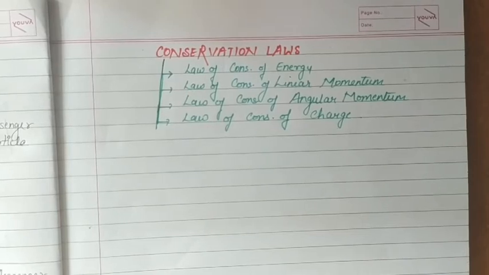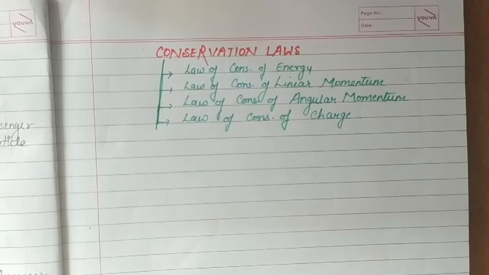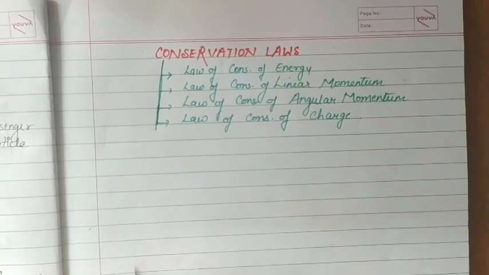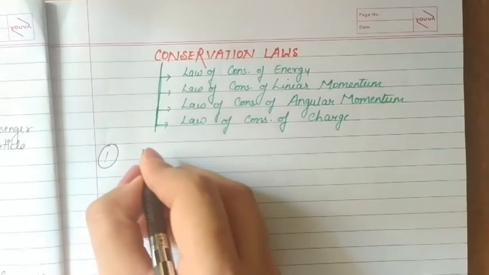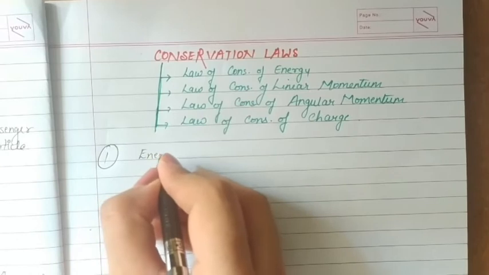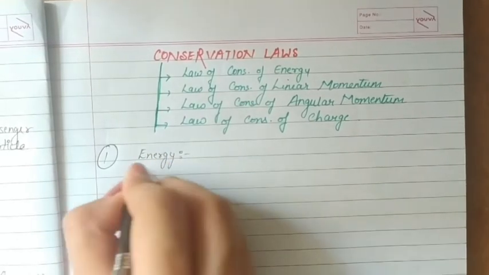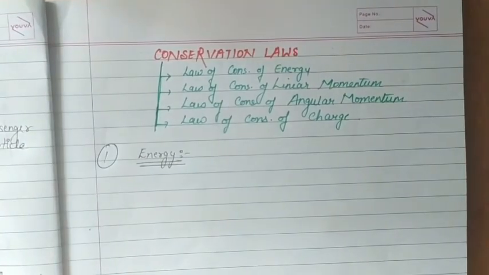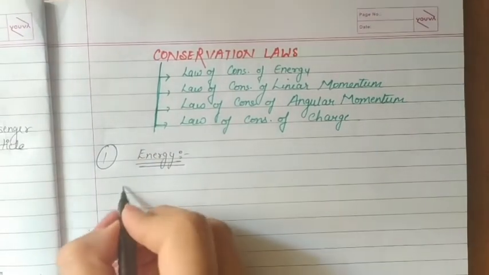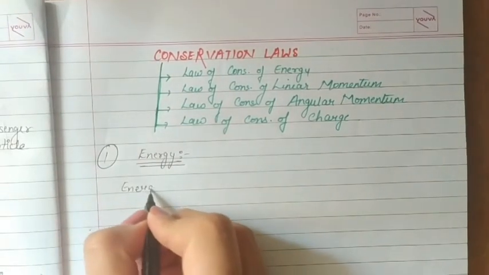So this law states that energy can neither be created nor be destroyed, but it can be changed from one form to another. Okay, law of conservation of energy. First I am talking about the energy conservation.